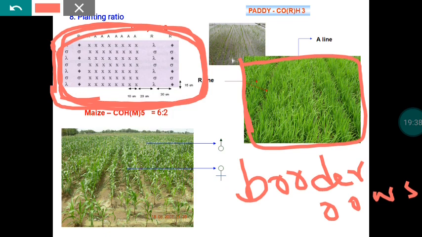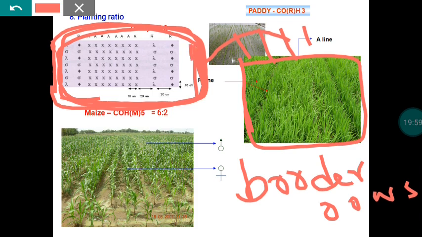If any nearby field is raised with another variety or any contaminants are there, that pollen will be trapped by this particular border row. By that way, it will prevent the entry of contaminating pollen into our seed crop.